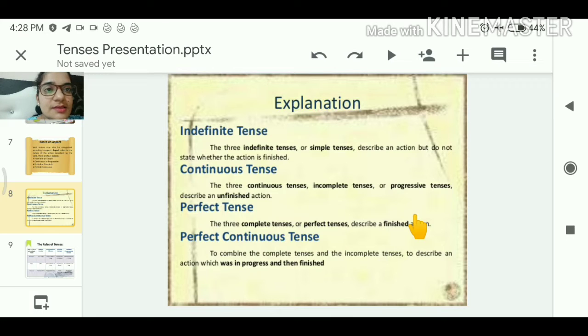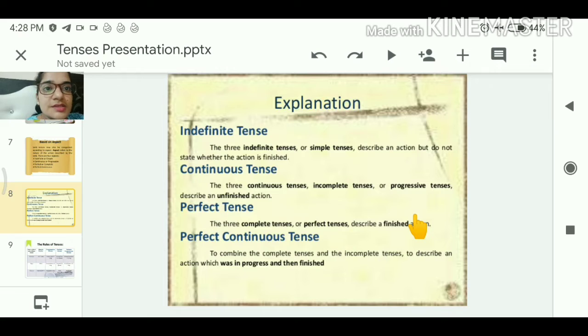Let's discuss the explanation. Indefinite tense: the 3 indefinite tenses, meaning present, past and future, or simple tenses, describe an action but do not state whether the action is finished, whether it is present, past or future. The 3 indefinite tenses or the simple tenses describe an action but do not state whether the action is finished.